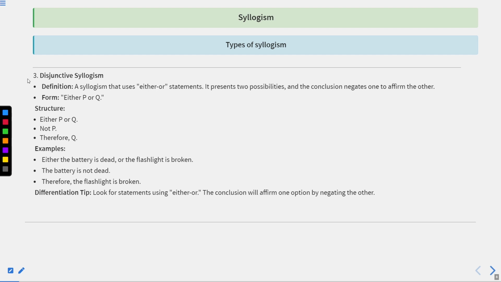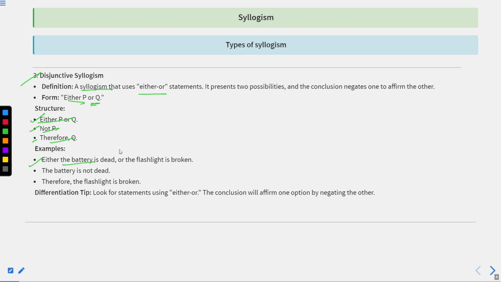Moving forward, let's talk about disjunctive syllogism. Disjunctive syllogism talks about either-or. So it means that if there is P, then it will not be Q. In the previous type of syllogism, we were talking about a complementing pair, where if P, then Q. The opposite of it is disjunctive syllogism, where if P, then not Q. So either P or Q is the structure: not P, therefore Q.